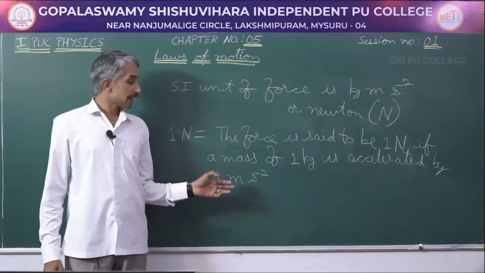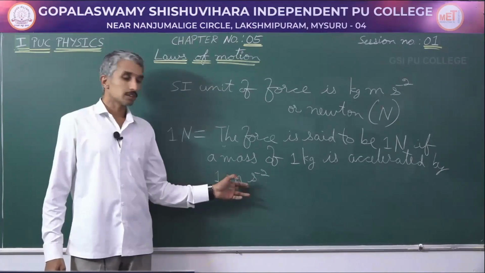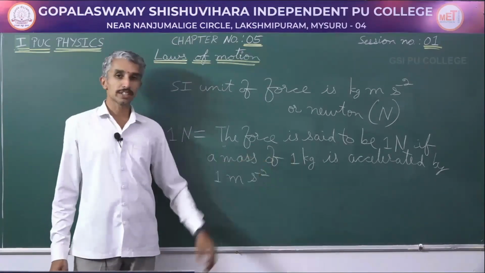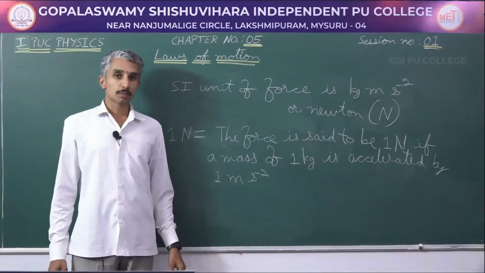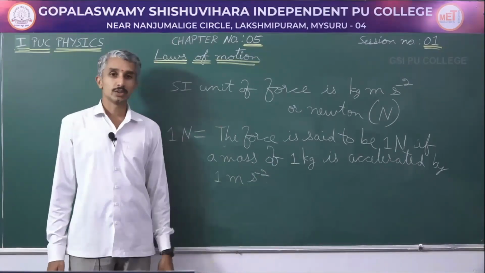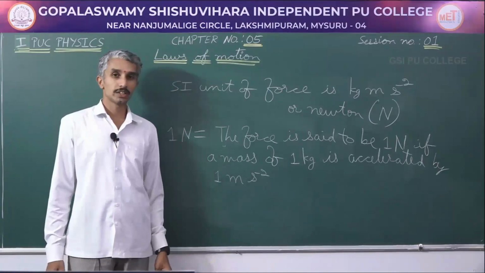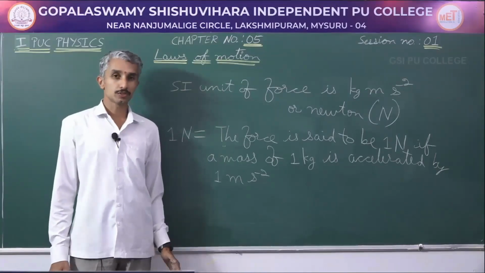Therefore, make an acceleration of 1 meter per second square in an object of mass 1 kg, then the force applied is going to be equal to 1 Newton. This is the definition for 1 Newton or SI unit of force.